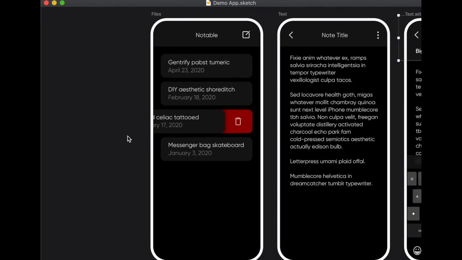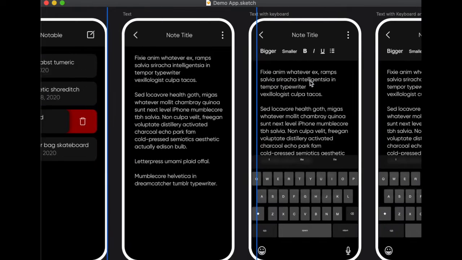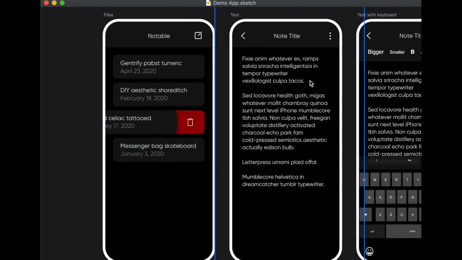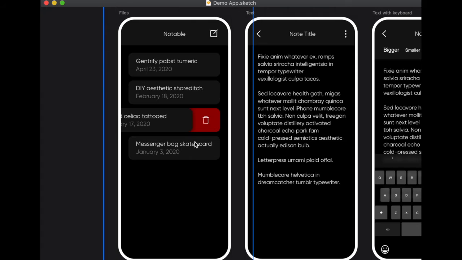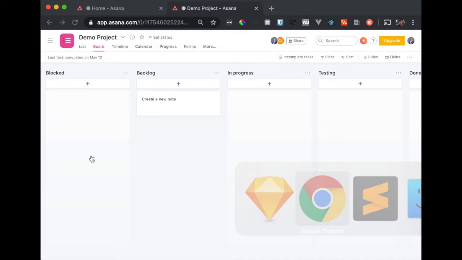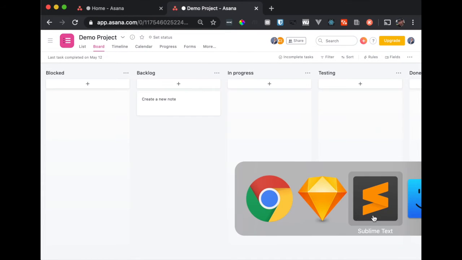So, pretty basic app. You can list files, you can edit files, you can delete files. Create new files, save files. We presume that if you click the back button, it saves, or it saves as you edit, something like this. So this is what the project structure is going to be based on. Now, in the real world, maybe you don't have screenshots, you don't have mock-ups, but you'll be designing it as you go.